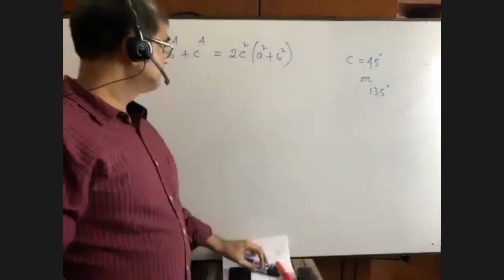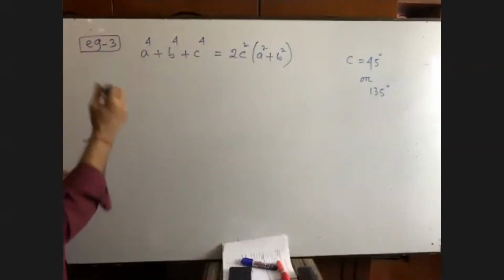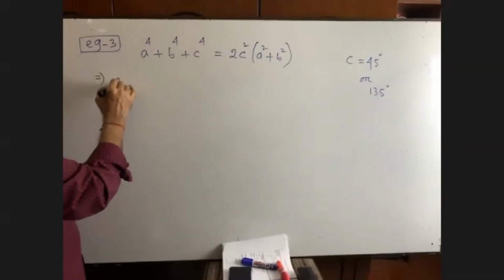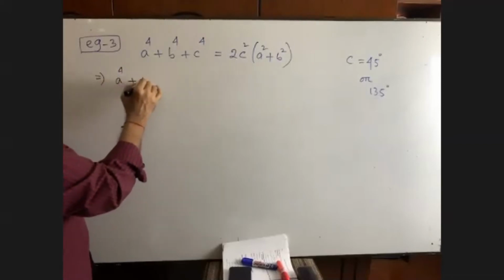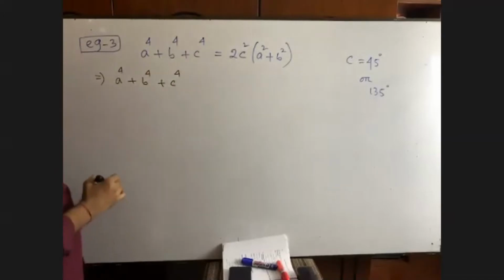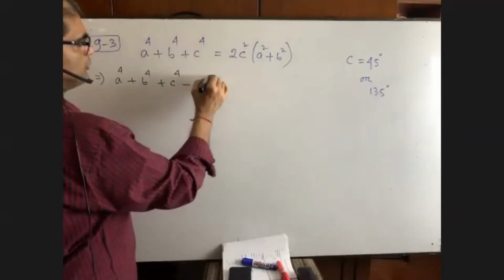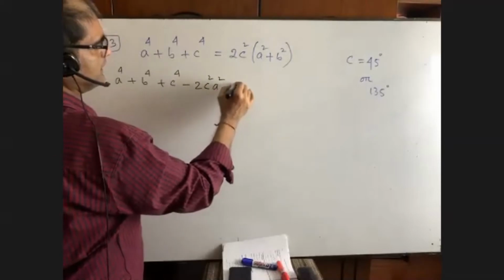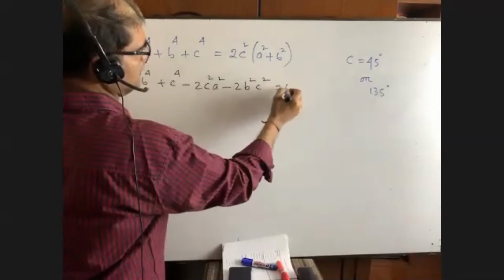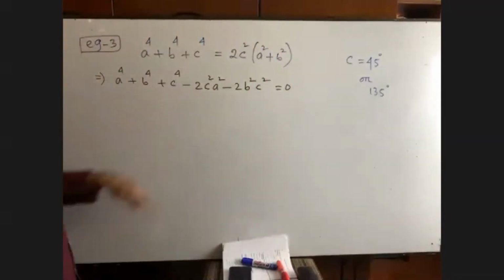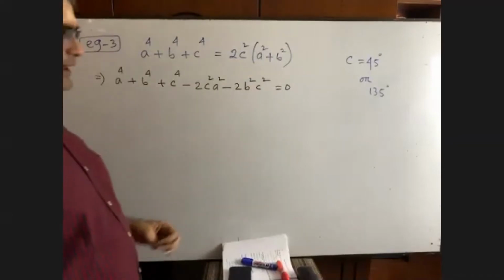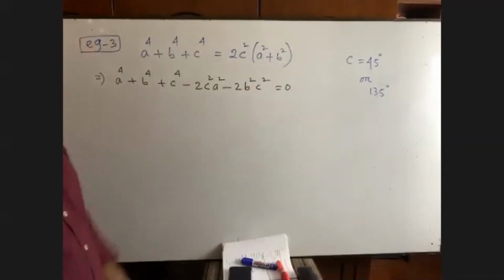Okay, that's good, not a matter. Don't think, it is also a math of class 8. Now see, we are getting here A4, B4, C4, right? Minus 2C square A square minus 2B square C square. I think you have got it. I have multiplied as well as taken all the terms of the right hand side into the left hand side.